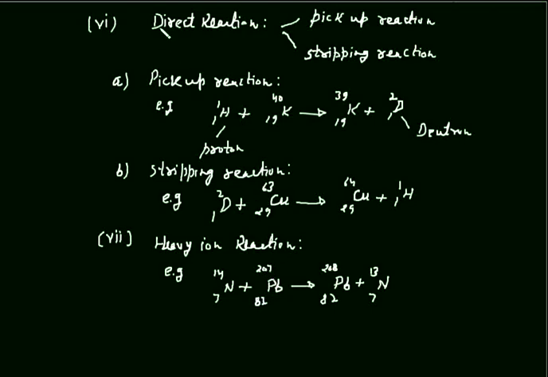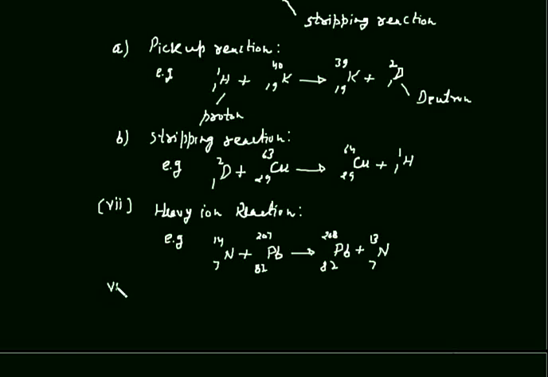Students, I come back to this direct reaction. It has two parts, pickup and stripping. Why do we call it direct reaction? Since the incident particle directly either gains a nucleon or there is a loss of nucleon, directly gain or loss. So it is called direct reaction.